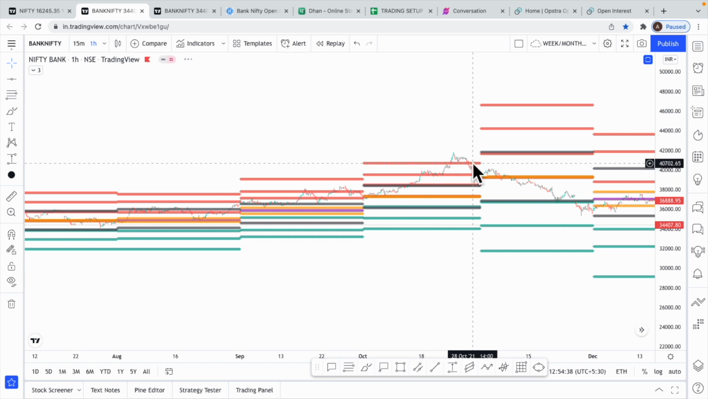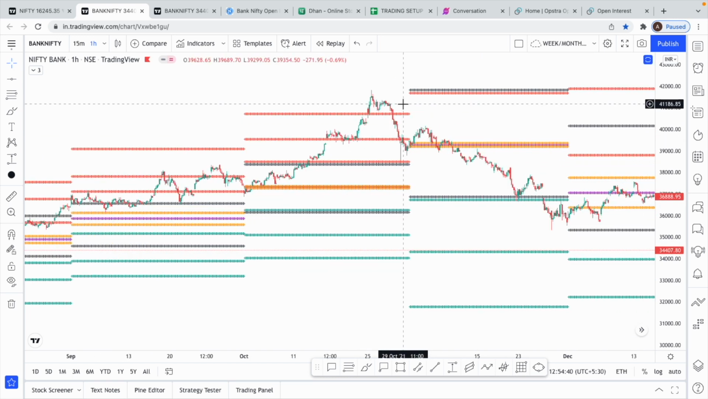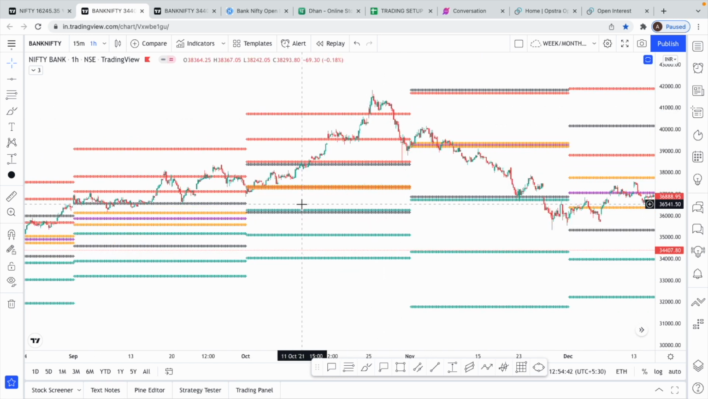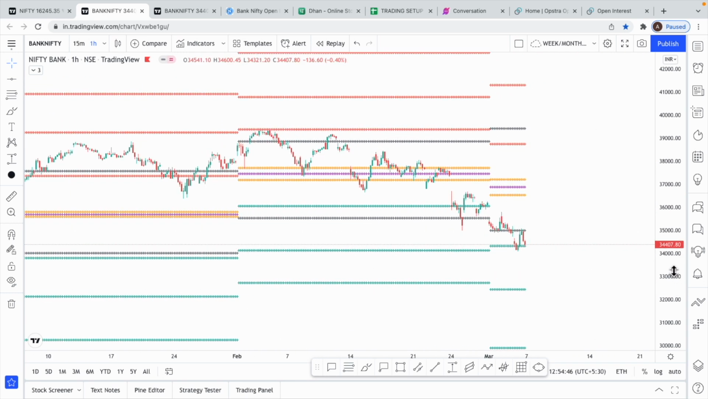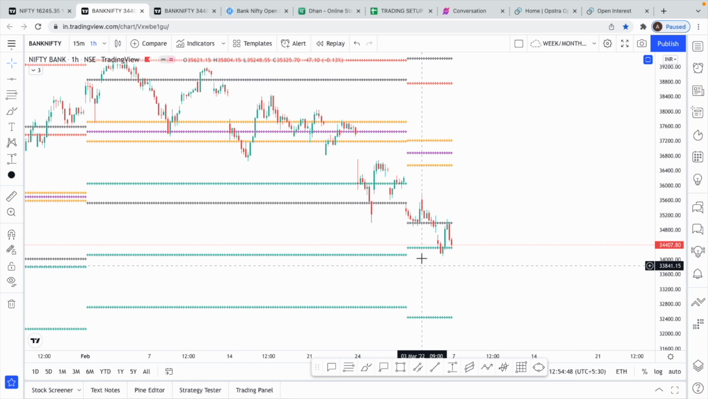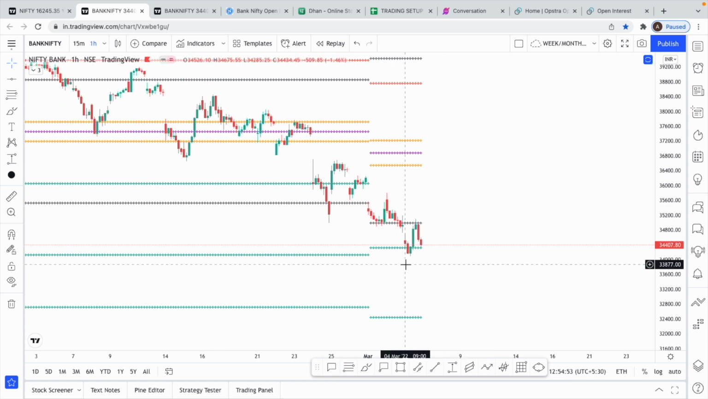So all these types of moves, when you see them on a daily chart, it will just be like a wick, right? So the point here is, whenever we come to a monthly CPR pivot, either the CPR, S1 or R1, we need to be a little careful. There is a possibility of the market turning.